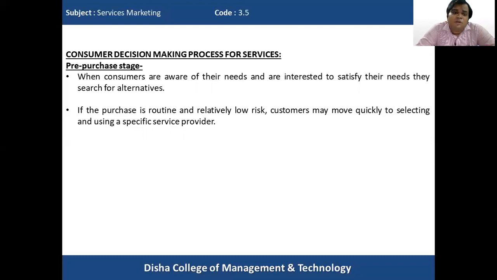Whereas when the purchase decision is not routine and the risk involved in the particular purchase of service is high, then the consumer has to very diligently and delicately handle the situation, understand the various alternatives, and evaluate them very precisely in order to make a decision whether or not to buy that particular service from a particular service company. So when the purchase is routine or relatively low risk, the consumers can quickly make a decision in selecting and using a specific service provider.